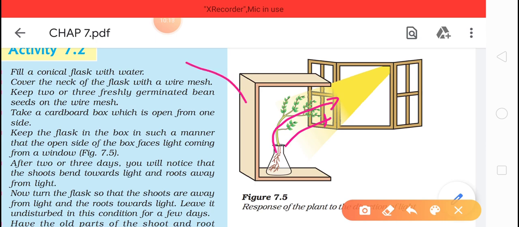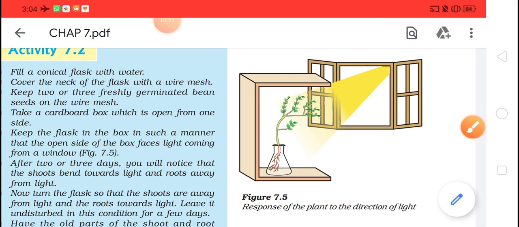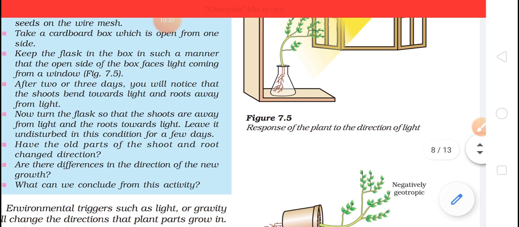If we are giving the sunlight from this direction, then the plant will grow in this direction. So always the plant will face the sun rays, and the direction will change. So with this we can say that they are moving in the direction of light.